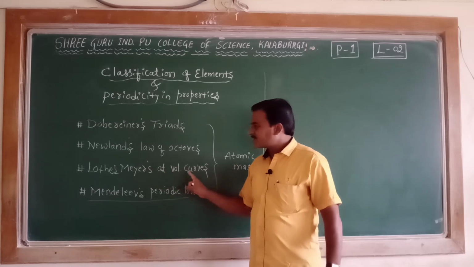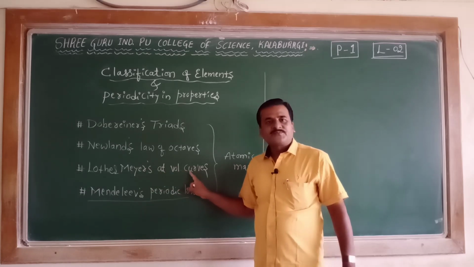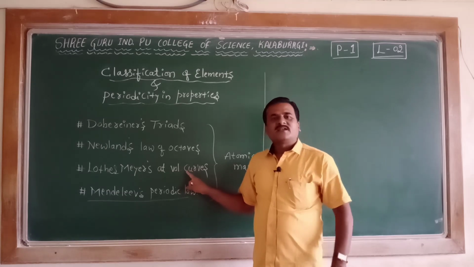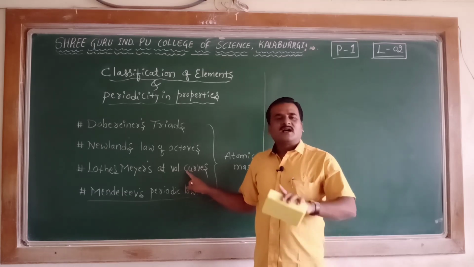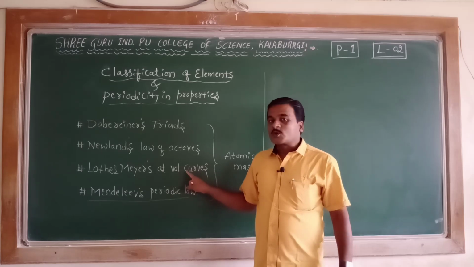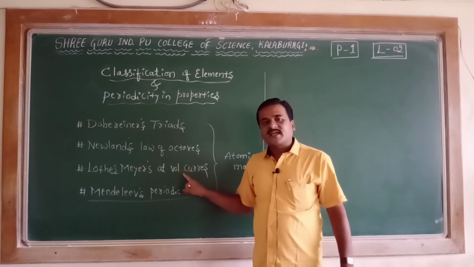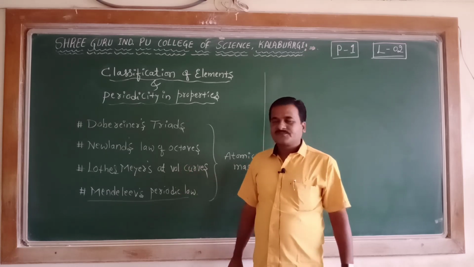This was the observation made by Lothar-Meyer, and with that observation he came to the conclusion that the physical properties of elements are the periodic functions of their atomic masses.